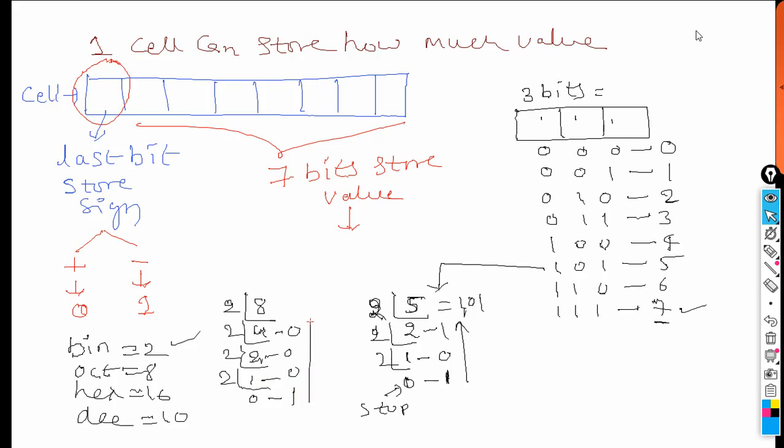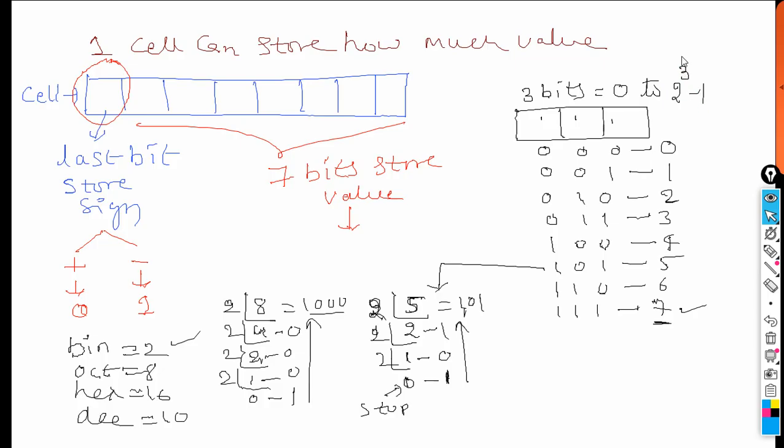Okay, now write down from bottom to top. What is that? 1 0 0 0. So how many bits are you getting? 4 bits. 4 bits cannot be stored in 3 bits. That is why I am stopping here at 7. Okay. So in 3 bits, how much value can we store? 0 to 2 power 3 minus 1.